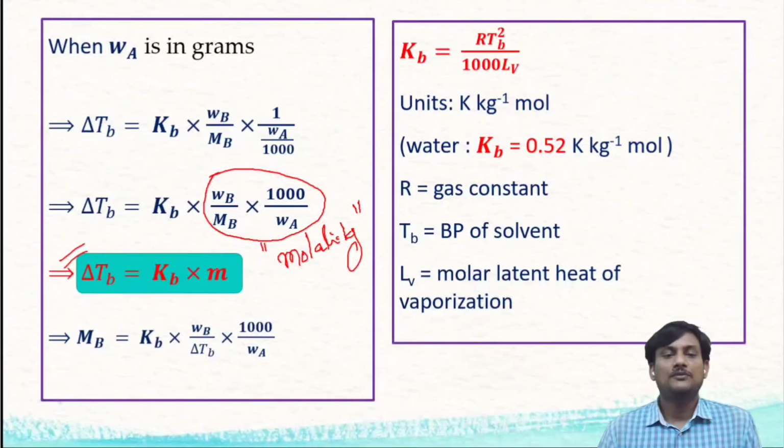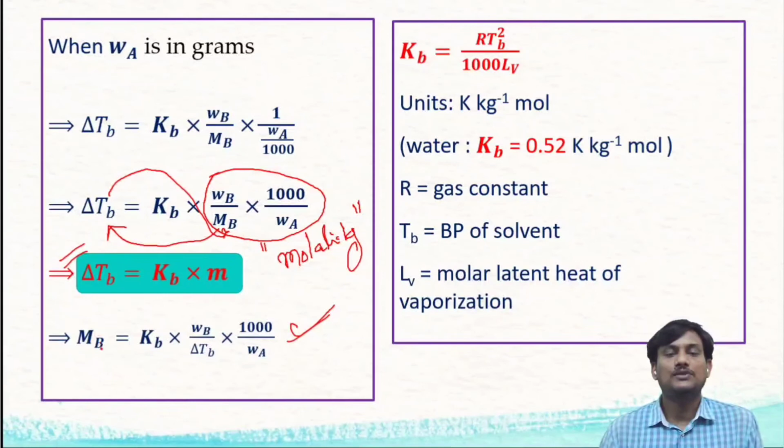And also we can calculate the molecular weight of solute by using this expression. When you take this term to this side and delta TB to this side, finally you will get MB is equal to KB WB by delta TB into 1000 by WA. By using this equation, you can calculate the molecular weight of the solute.